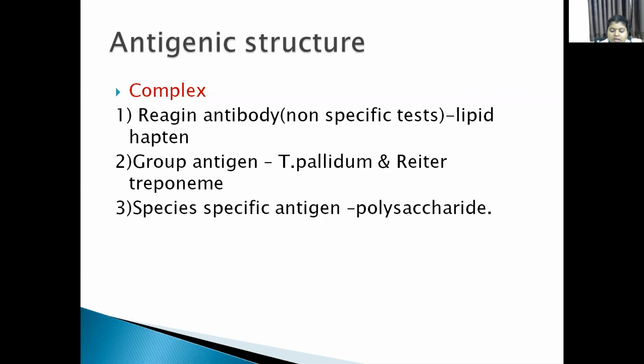Next one is species-specific antigen. It is polysaccharide in nature. It gives specificity to the infected person.